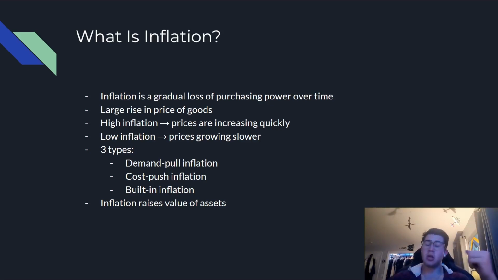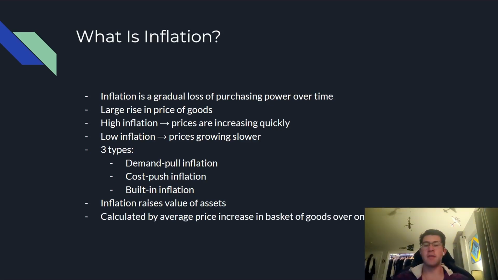Inflation can be good though, right? It's a common misconception that inflation is horrible: the price of goods going up, everything's so expensive. However, if you own assets, a high inflation is good, right? Because if the price of goods is going up, so is the price of your assets. Now, I can calculate inflation by getting the average price increase in the basket of goods over 1 year.